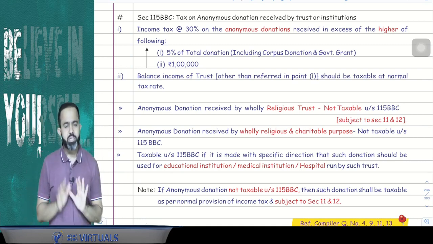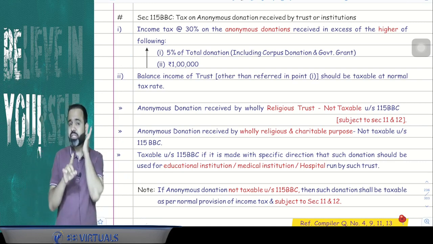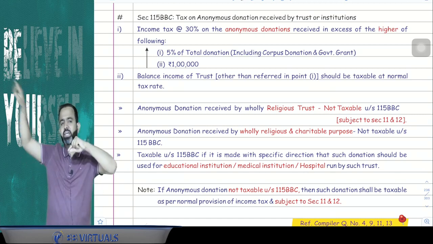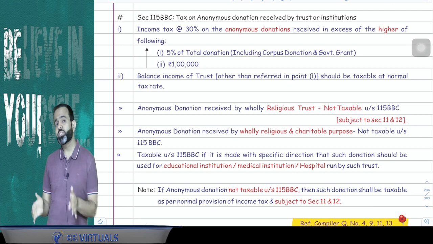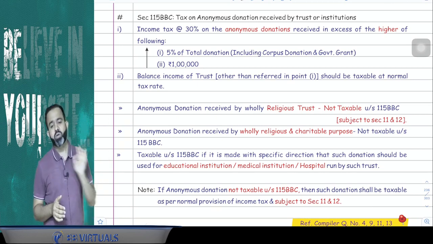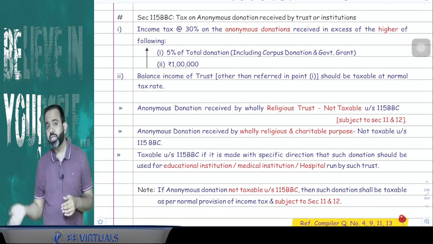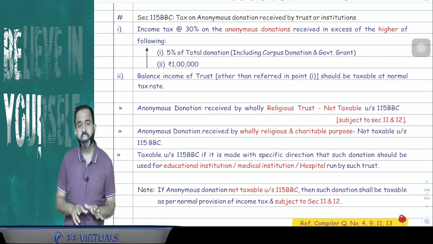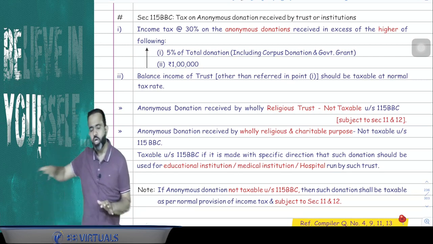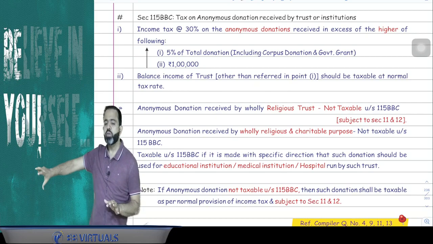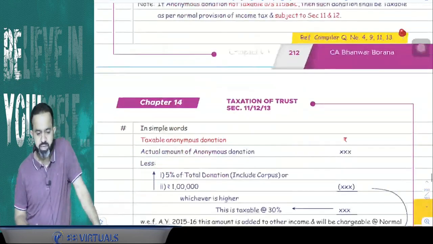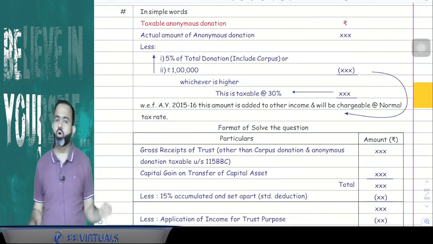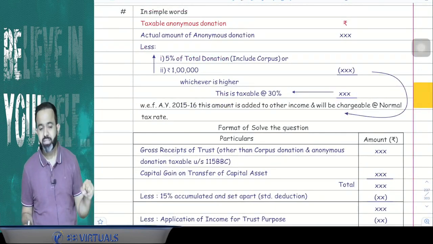So what I am saying is, normally try to understand: for anonymous donation received by a religious trust, directly check sections 11 and 12; section 115BBC is not applicable. But if anonymous donation is received by a charitable trust, then 115BBC is applicable. If there is a charitable and religious trust, in that particular case, whatever amount is received towards the school or towards the hospital, that amount will be taxable under section 115BBC, and the remaining will be taxable as per sections 11 and 12. Now one more point, guys, total anonymous donation is not taxable at the rate of 30%.